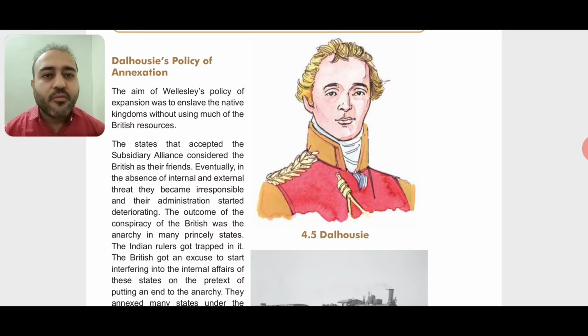So the Wellesley's policy of subsidiary alliance and how the states like Hyderabad, then Ayodhya, then Scindias of Gwalior, then Gaikwads of Vadodara, Peshwas of Pune, right? So these all states were annexed by the subsidiary alliance system of Wellesley's.